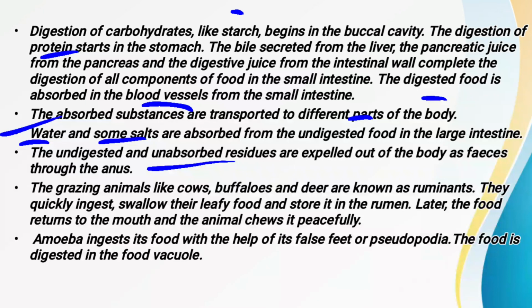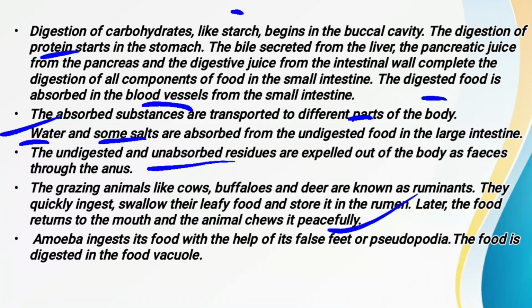Fine. And with the help of this bacteria, the food is digested in the ruminants, or the grass-eating animals. And how does the digestion take place? The digestion takes place in two steps. The first step is what? They simply swallow the food, and after that the food goes into the rumen part of the stomach. Afterwards, when they are relaxing, that cud, which is called partially digested food, is again sent to the mouth. Again they chew it, and afterwards it is digested properly.